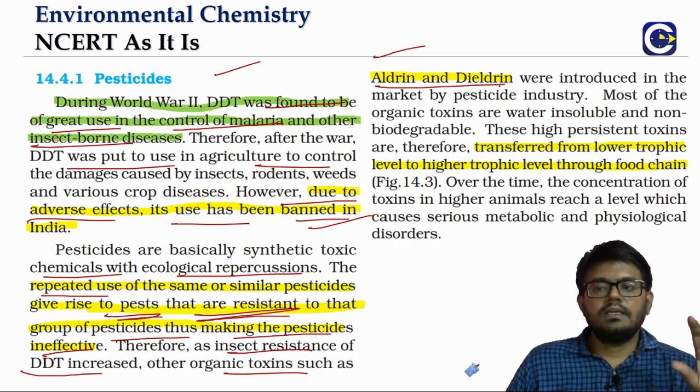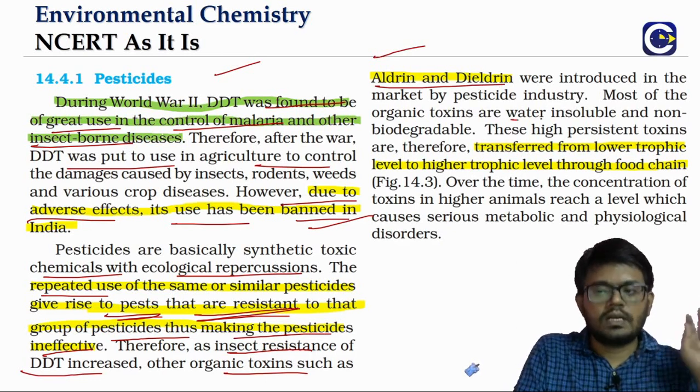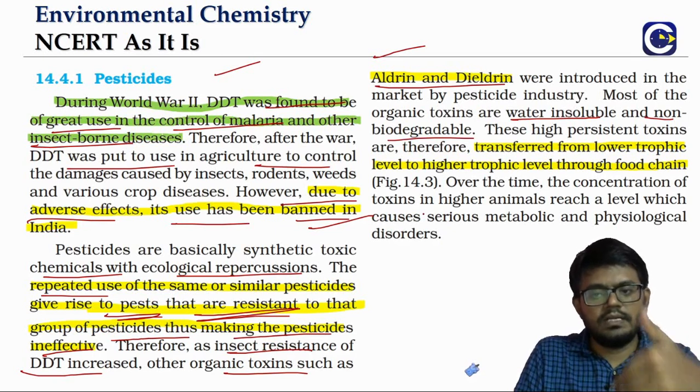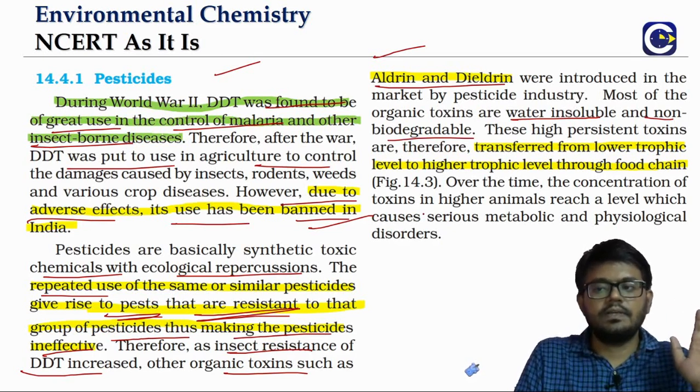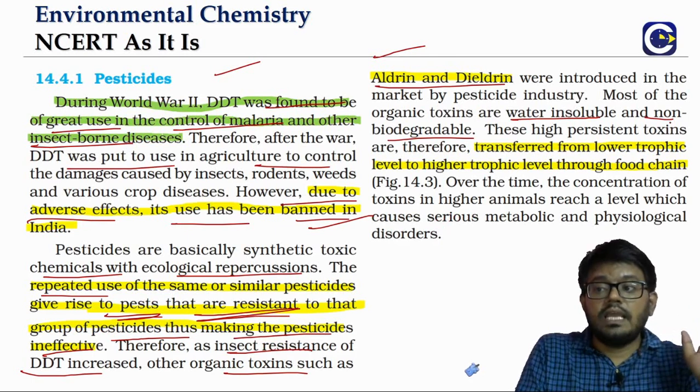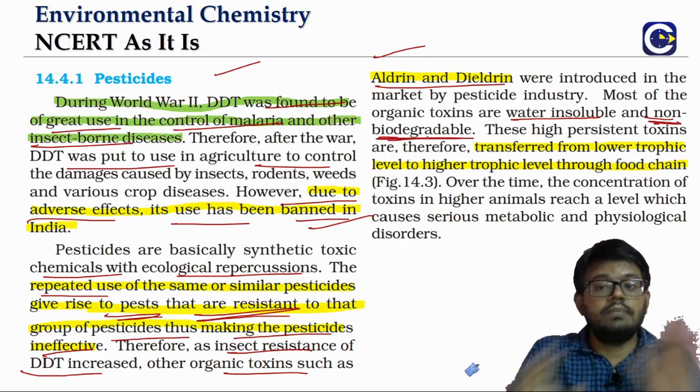The thing is, if these toxins are water soluble and biodegradable, they will come into water and get degraded by biological activity. But these organic toxins that we're talking about are water soluble, they'll come into water, but they are non-biodegradable, meaning they will not get degraded.